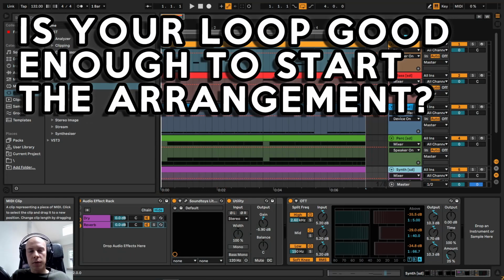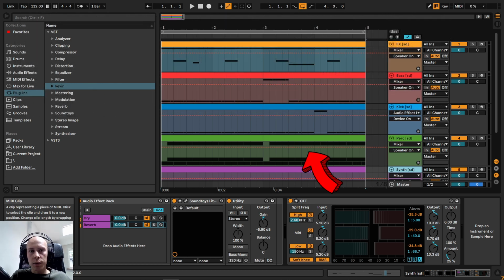On top of that, I will give you a few suggestions which will help you find the best track structure for yourself. This would be the starting point for most of you, a 4-bar long loop.